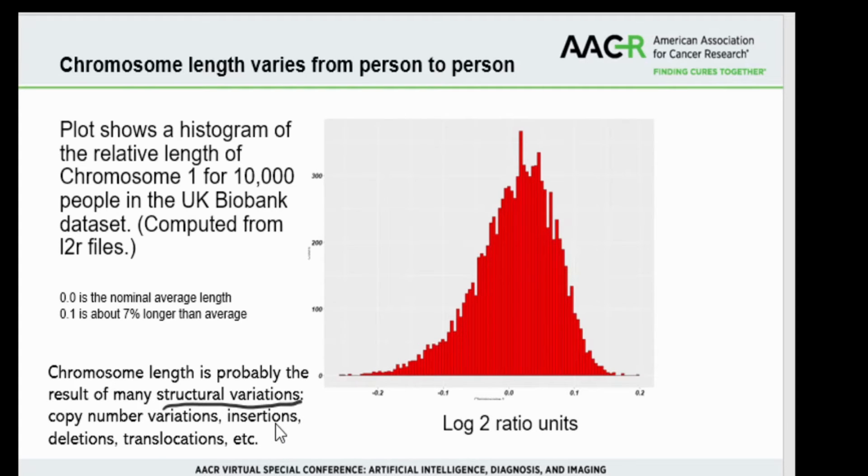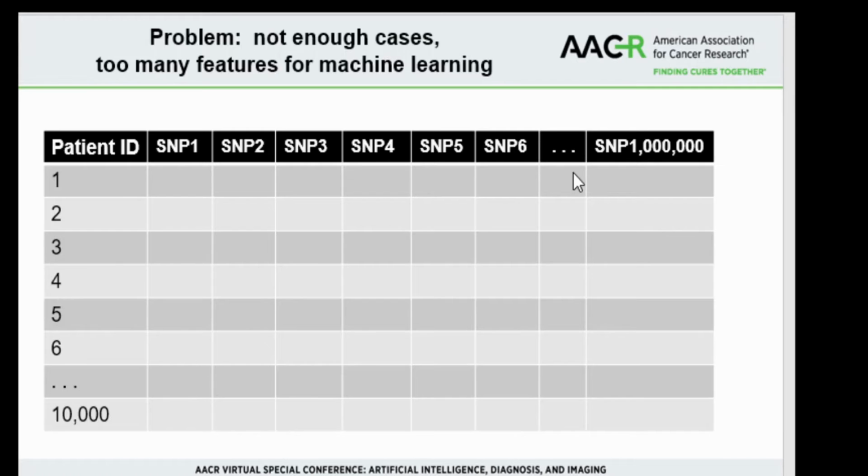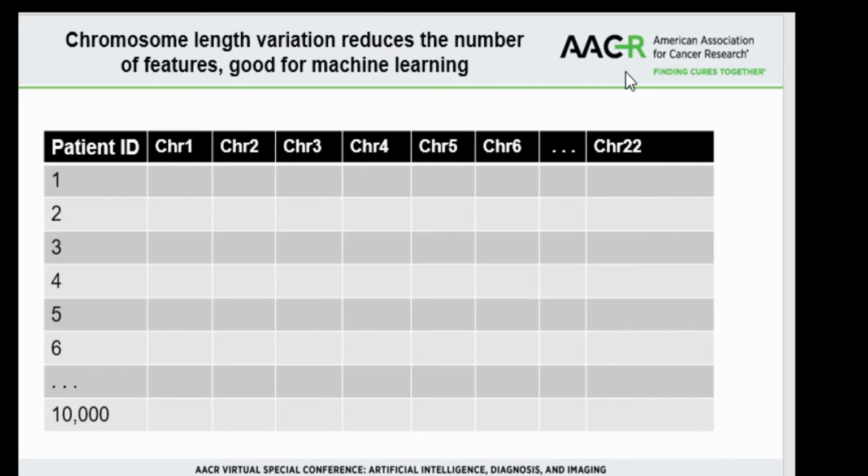How can we use this? Well, we can take this problem, which had, remember, 1 million different things going across here, and reduce it to something like 22 different numbers going across here. Now we've got a good system set up for machine learning.